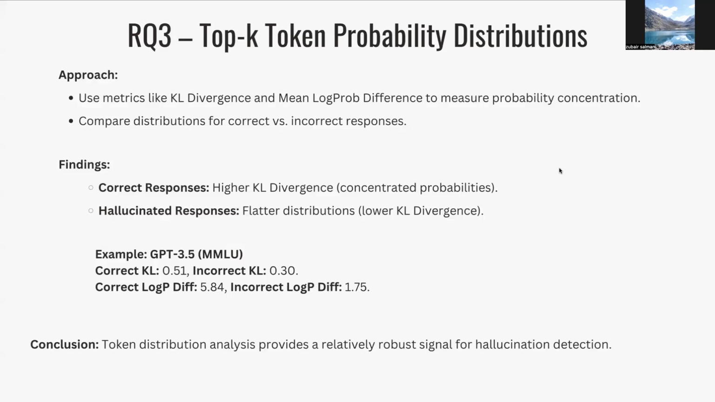Now, the same results hold for our log prob difference. It is much lower for wrong answers because the probability values are much closer together, whereas it is much higher for correct answers where there's a bigger distribution and bigger spread of probability values across tokens. Now, the conclusion is token distribution analysis provides a relatively robust signal for hallucination detection, and by far in our proposed methods, this method particularly stands out as interesting.